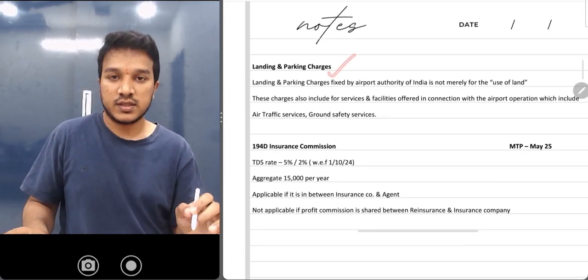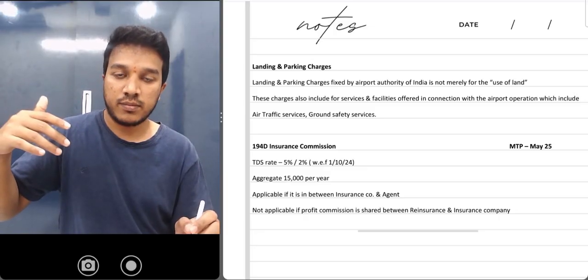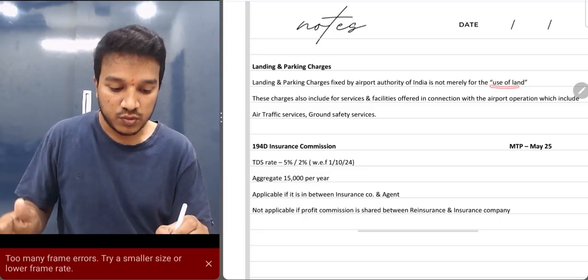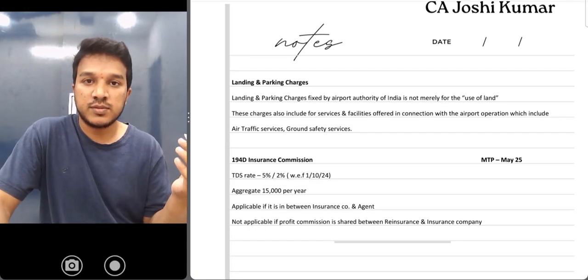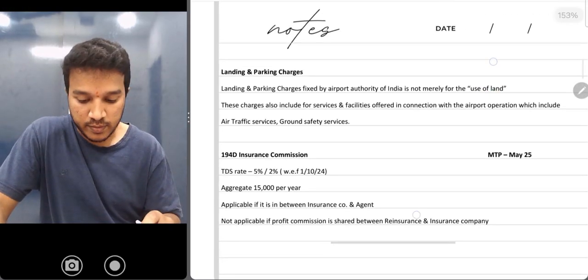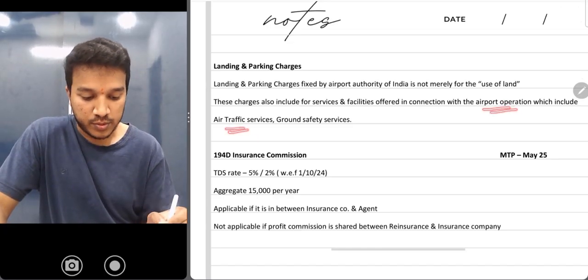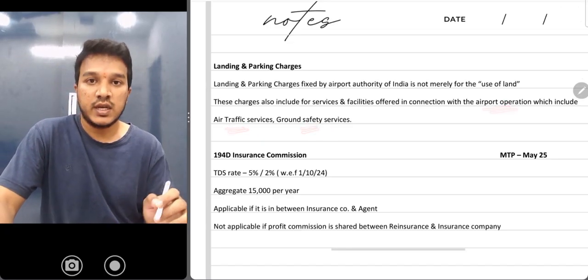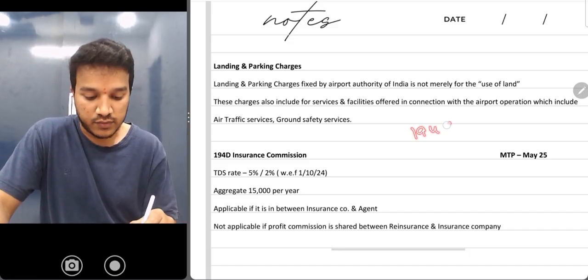Landing and parking charges. See, you're not just paying landing and parking charges for an airplane, right? You're not just making payment for the use of land, you're also making payment for other services like air traffic services, airport operations, ground safety services. So instead of deducting TDS under section 194I, deduct TDS under section 194C.